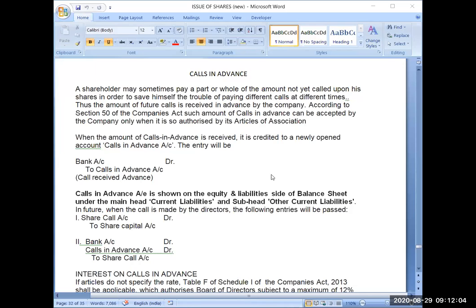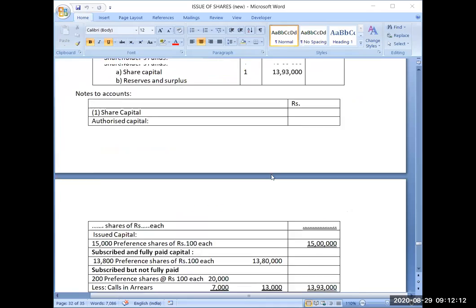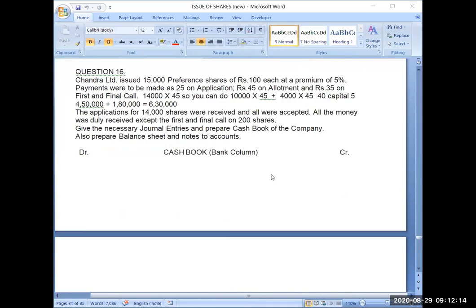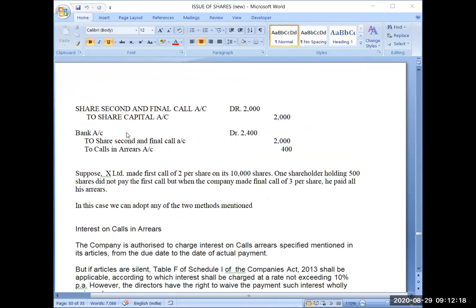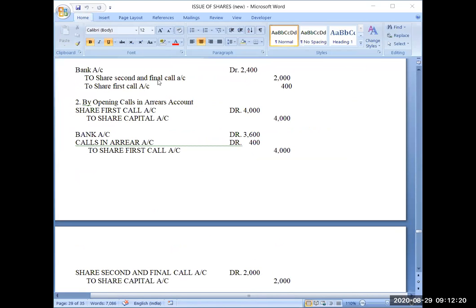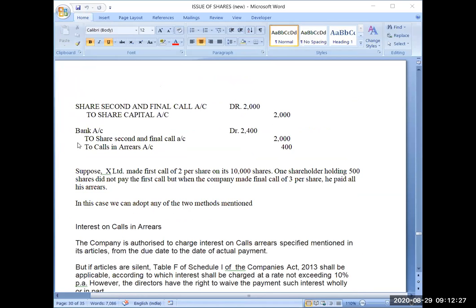See, calls in arrear was the money which we have not received but it is due. Like the first call was due, but we have not received the first call money, then it is called calls in arrear. Here the first call money was due, but we have not received a certain amount of money, that becomes calls in arrear. And we may receive it later on also. It is quite possible that the shareholder may pay later on.